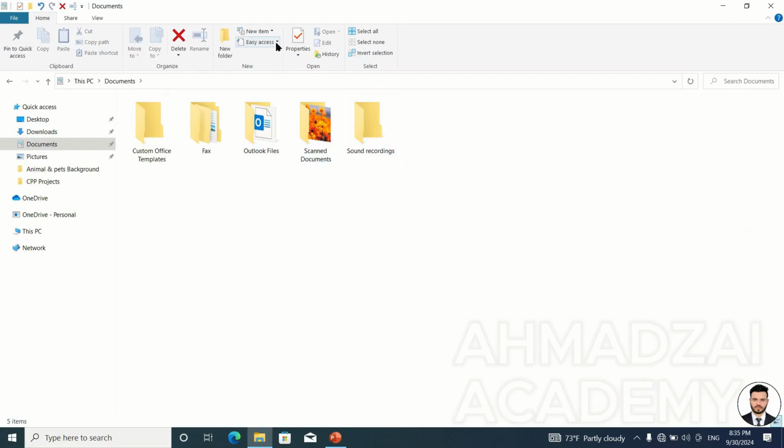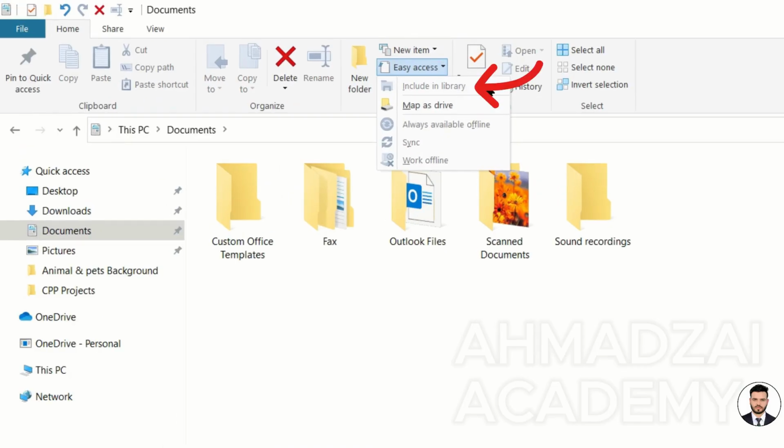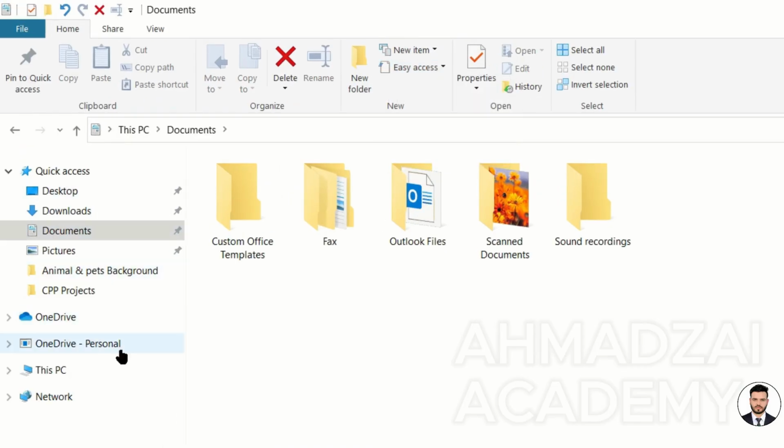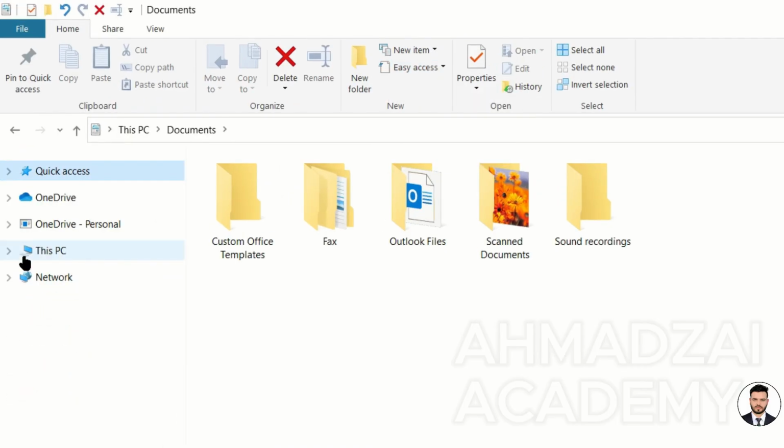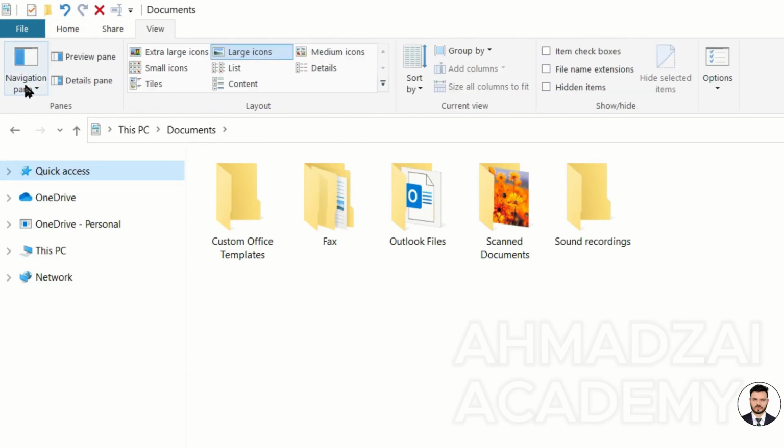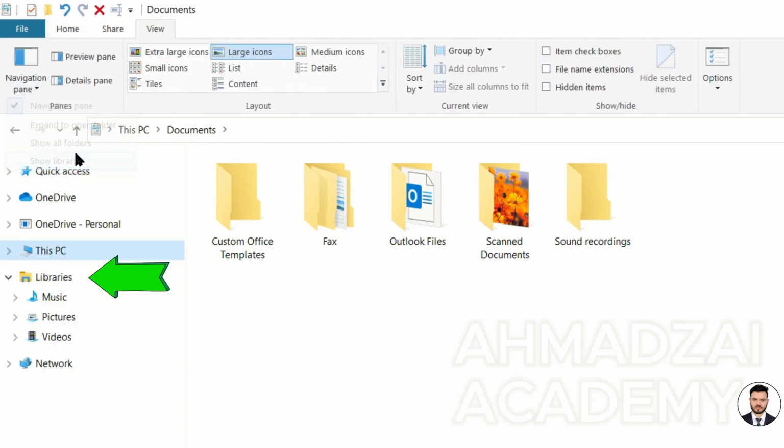There's another thing we have called Easy Access, Include in Library. First, we enable the library here. Right now, the library is off, so you and I go to View. We click here. We select Show Libraries. Try to remember, we have something called Library. There are several folders inside it, and we can put them together or add a folder to the library. We save it so it will always be there.